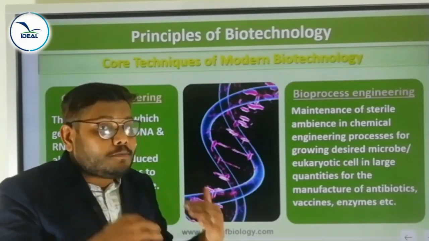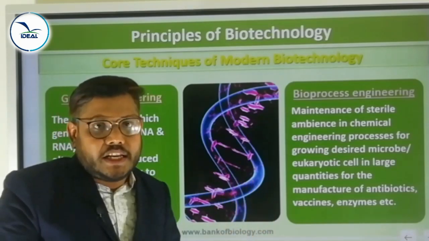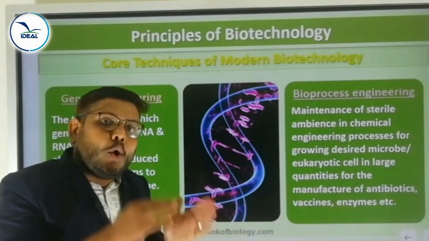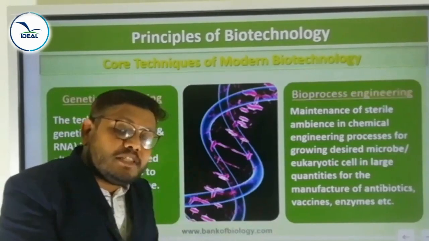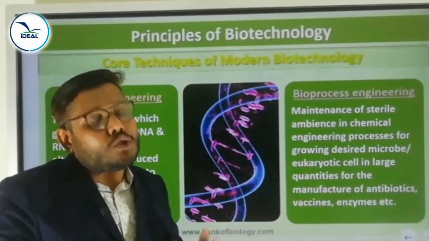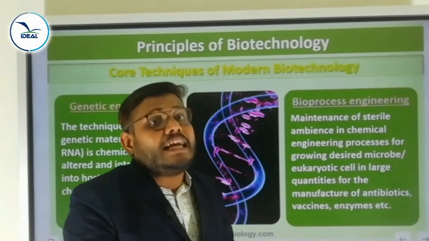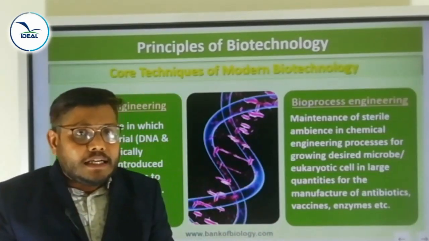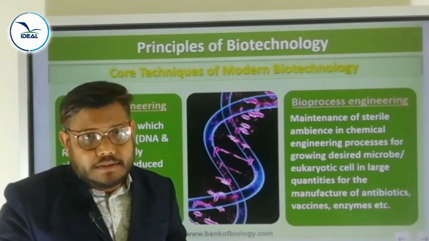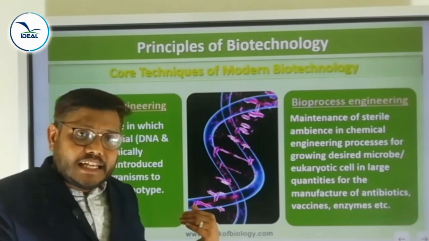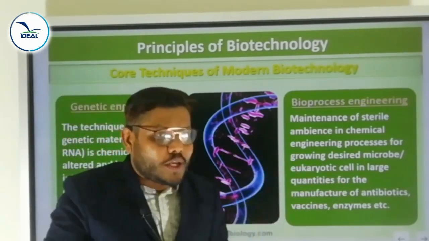This drawback has been overcome by the development of genetic engineering. In the genetic engineering case, only the desirable genes are isolated and introduced into the host organism. But in the plant breeding case, along with the desirable gene, undesirable genes are also multiplied. That is the reason why it is very difficult to remove the undesirable gene. But in genetic engineering, only the desirable genes are introduced into the host organism.